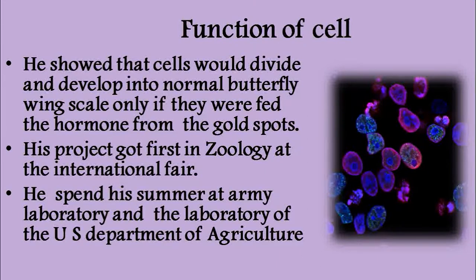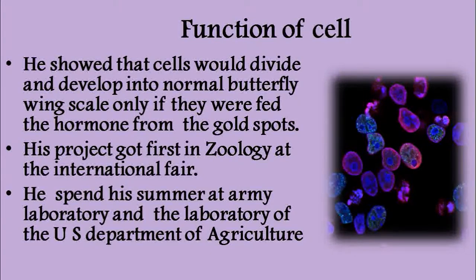That means gold spot is very important for the development of normal butterfly. And this project got first in zoology at International Fair. Then he spent another summer in the Army Laboratory and Laboratory of US Department of Agriculture.